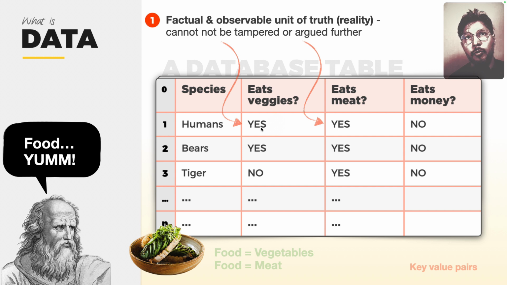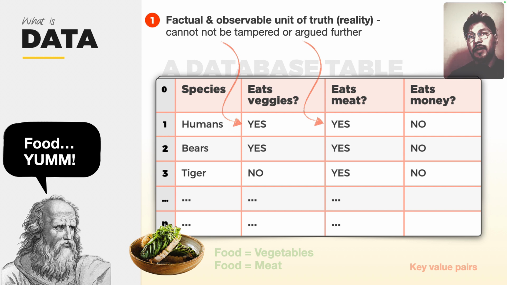So these are very observable units and factual information, right? By the way, this is a table that is feeding or storing that data, so it's called a database table. Database is a computer word for creating these tables in a digital format inside the computer.